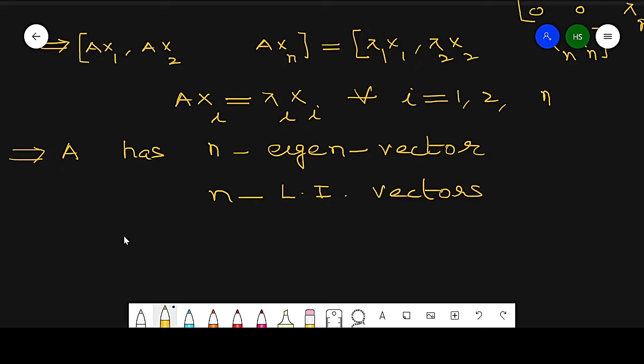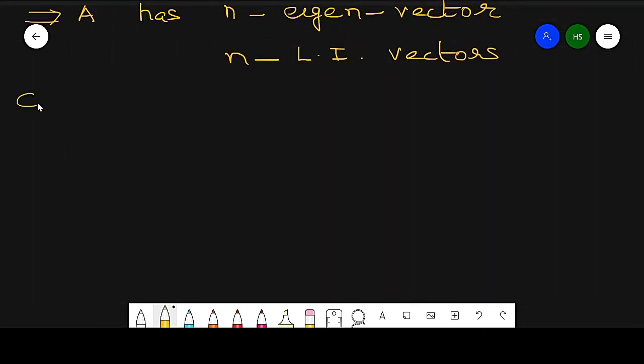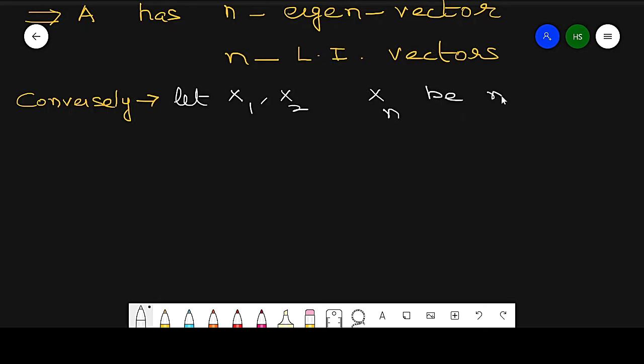Now the converse. In the converse part, conversely, suppose A has n linear independent eigenvectors. Let x1, x2, xn be n linear independent eigenvectors.